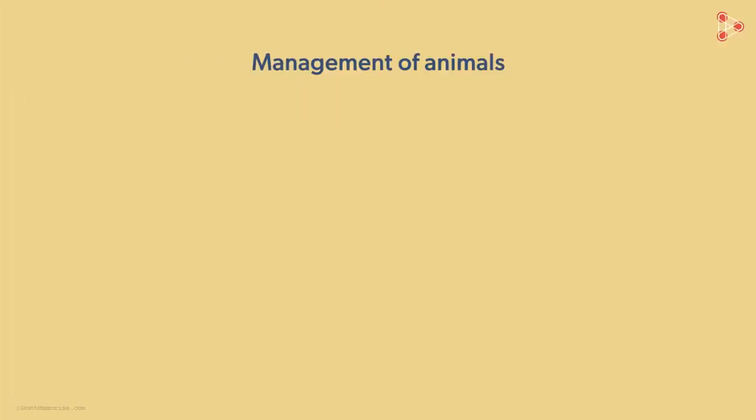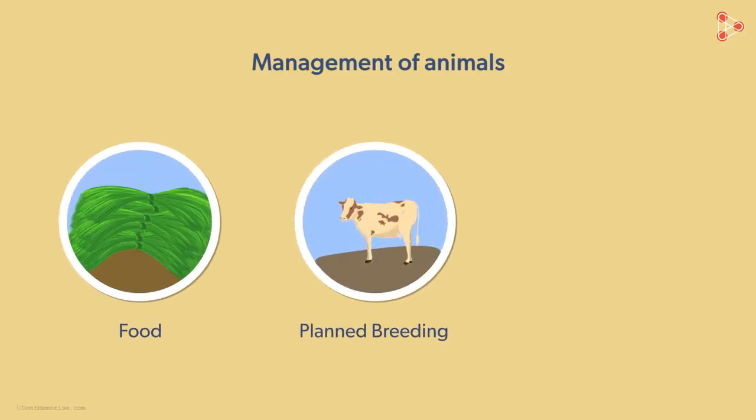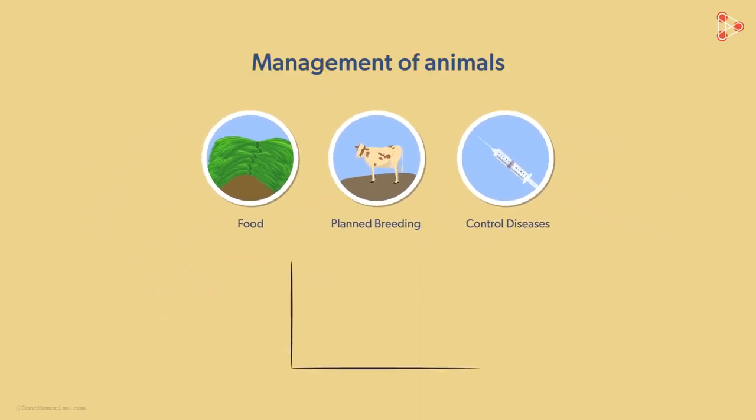What all does the management of animals then involve? It involves work in 3 distinct areas. Animals need to be fed, breeding of animals is planned, and diseases that attack animals must be controlled. That seems like a lot of work. Why do we need animal husbandry? As we know, the population of humans is on the rise. It is necessary to provide food for their needs. Animal husbandry takes care of the growing needs of the population to a large extent.